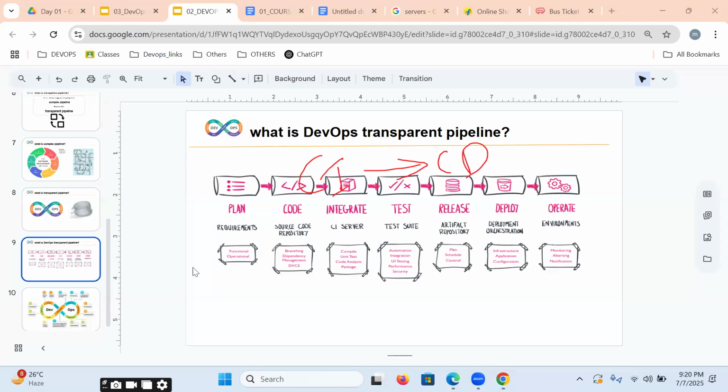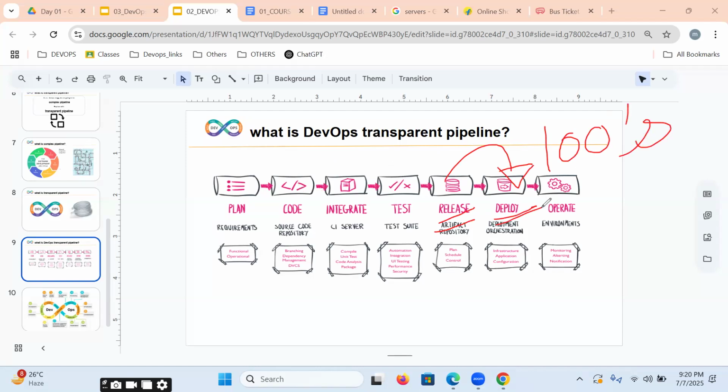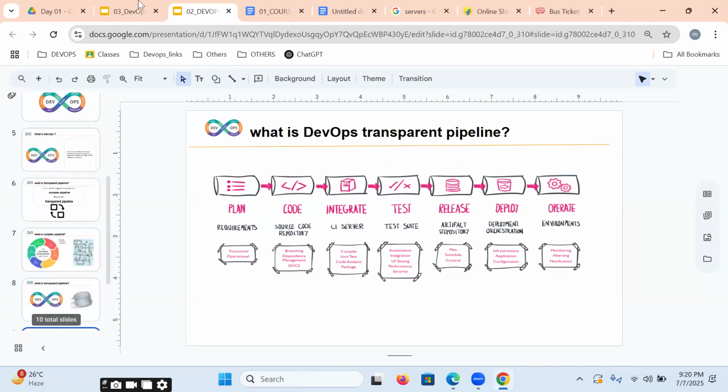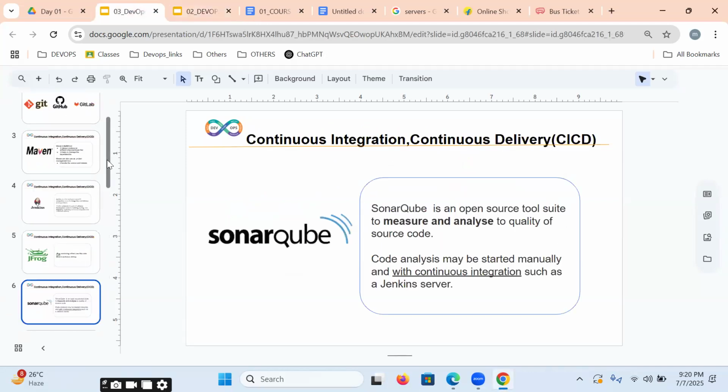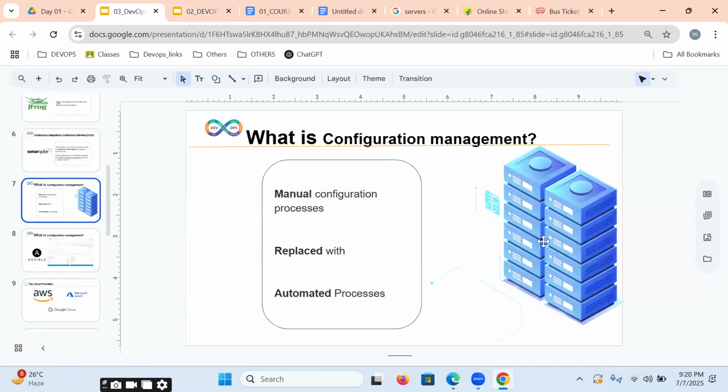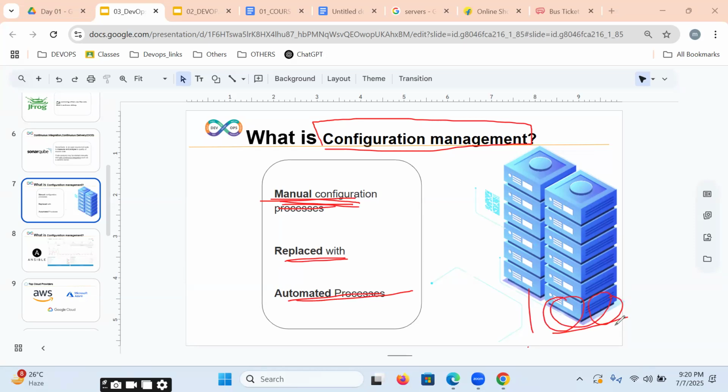But once it is delivered, we are going to deploy our applications on hundreds of servers. That is nothing but deploy. But how exactly can we deploy on hundreds of servers? How exactly can we automate those hundreds of servers? With the help of configuration management. What is configuration management? Replacing the manual configuration process with what? An automated process on hundreds of servers.